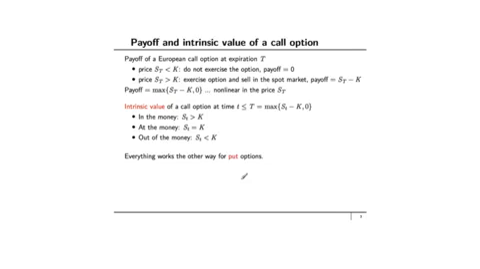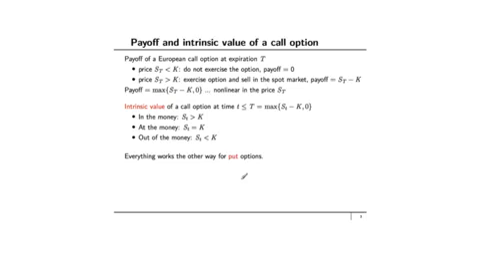Putting both of these cases together, the payoff from a European call option at expiration capital T is going to be the maximum of the spot price minus K and 0. It's important to note that the payoff is non-linear in the spot price S_T. This is the first time we have seen an instrument whose payoff is non-linear in the underlying asset, and this is going to be important when we talk about hedging.